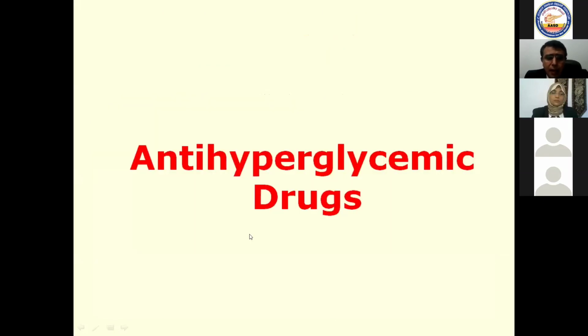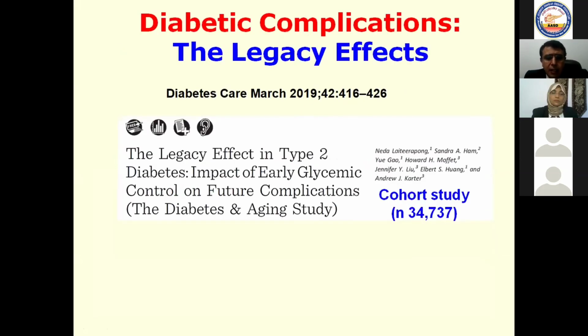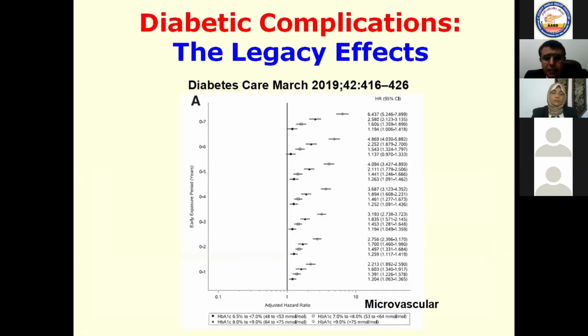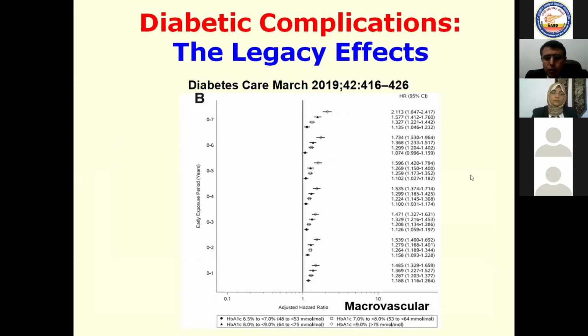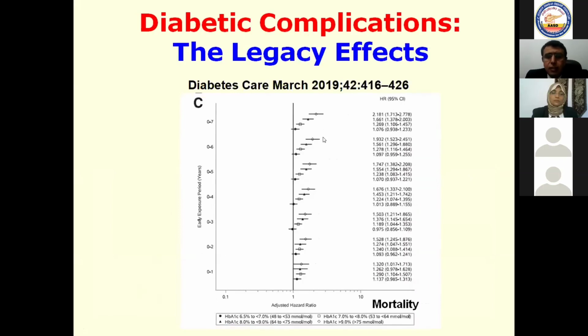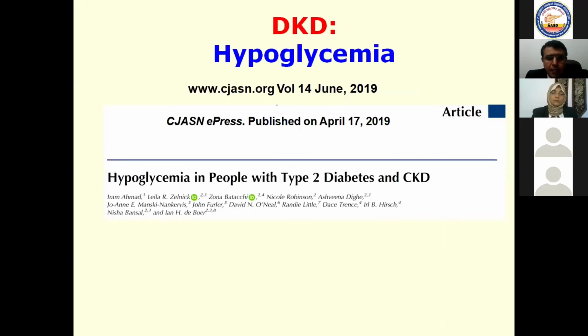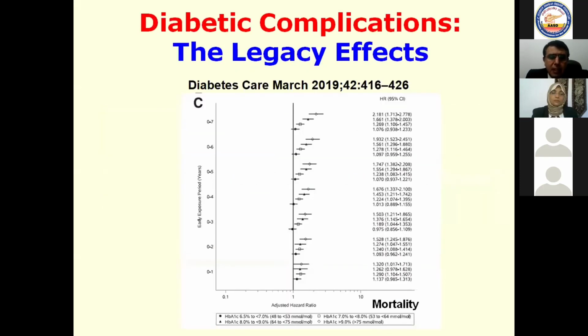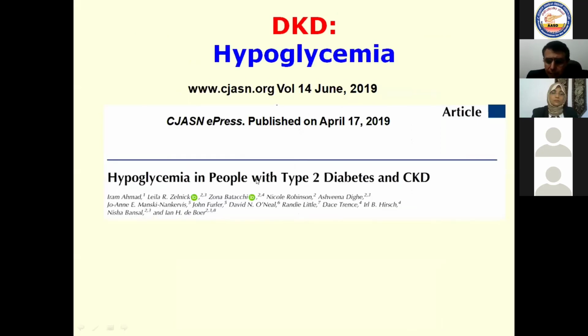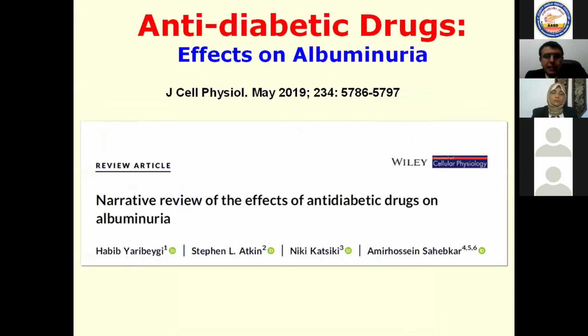What about anti-hyperglycemic drugs? In type 1 and type 2 diabetes mellitus, proper control of diabetes mellitus has reduced, as we can see, microvascular complications, macrovascular complications, and the mortality rate. So it is very, very important that proper control of blood glucose level is one of the ways you can control the complications of diabetes mellitus. But while you are trying to control blood glucose level, don't forget that these patients are fragile and more susceptible and prone to hypoglycemia.